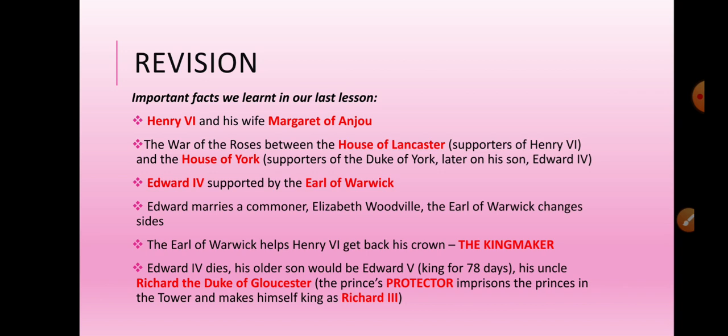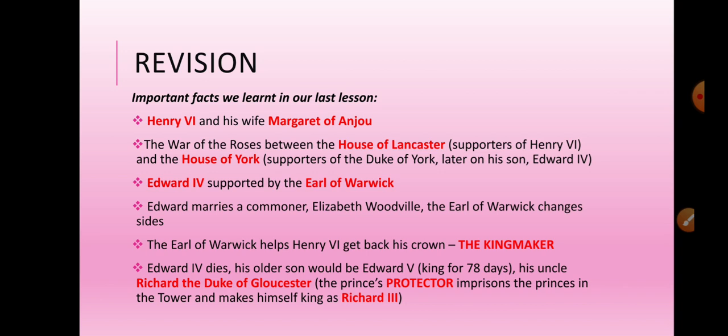He was a young king supported by the Earl of Warwick. Edward wanted to become more and more independent and get rid of the Earl of Warwick. And the last drop in the glass, obviously, was that Edward married a commoner, Elizabeth Woodville. And at that point, the Earl of Warwick changed sides. He supported the House of Lancaster and came back marching against Edward IV.